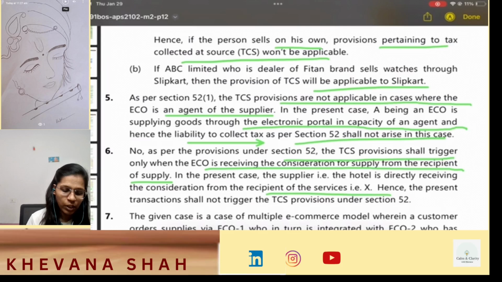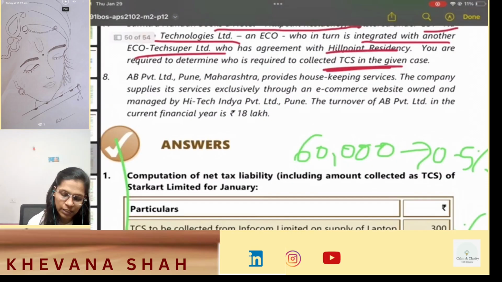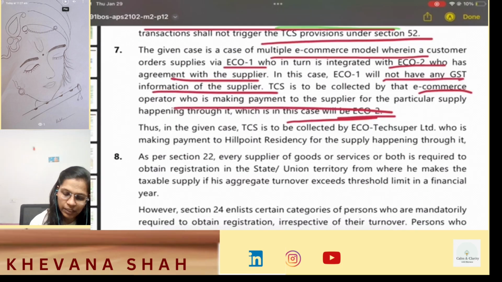See, the given case is a case of multiple e-commerce model wherein a customer orders supplies via ECO 1, who in turn is integrated with ECO 2, who has an agreement with the supplier. In this case, ECO 1 will not have any GST information. Okay, so TCS is to be collected by that e-commerce operator who is making payment to the supplier for the particular supply happening through it, which is the case of ECO 2. So in the given case, TCS is to be collected by Eco Tech Super Limited, who is making payment to Hill Point Residency for the supply happening through it.